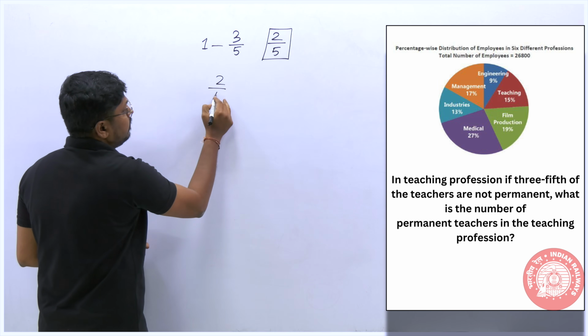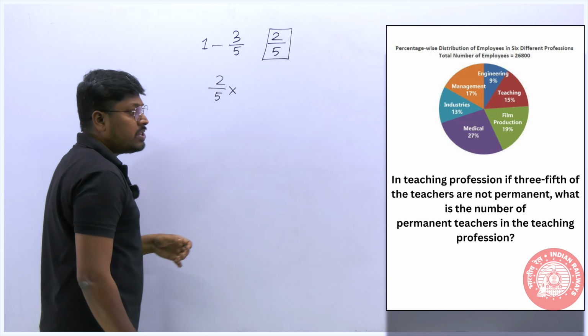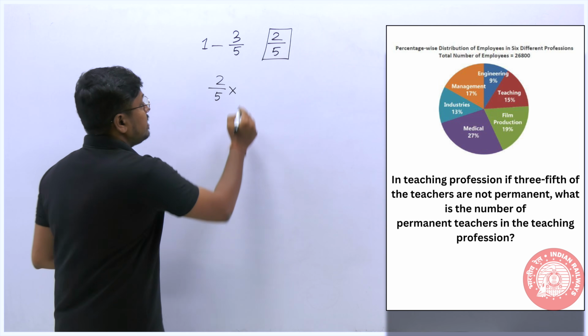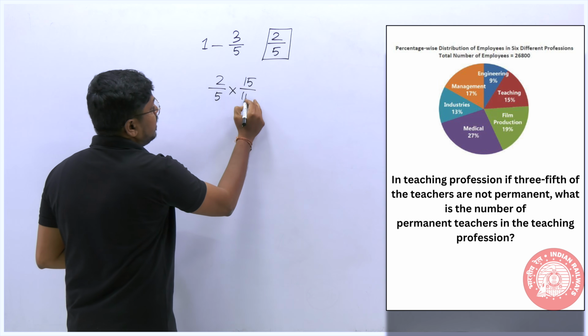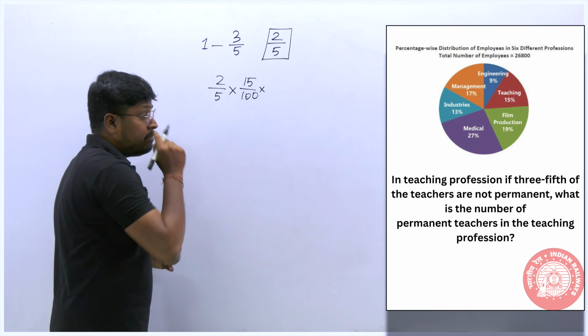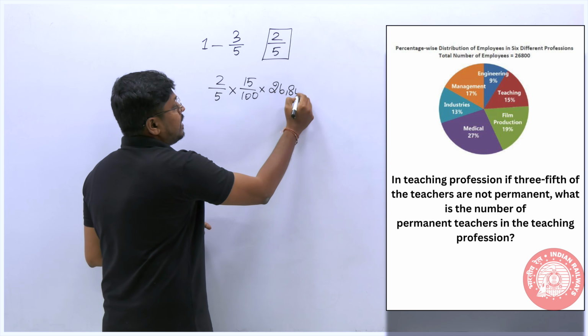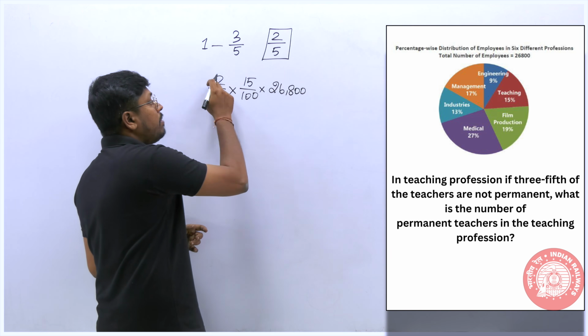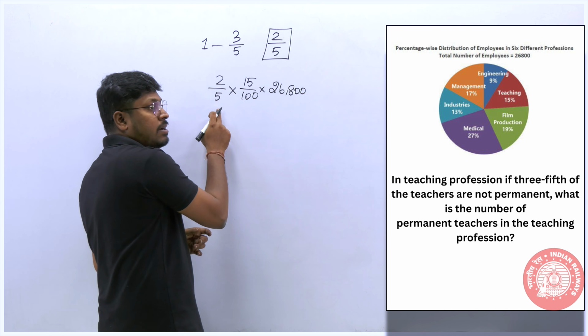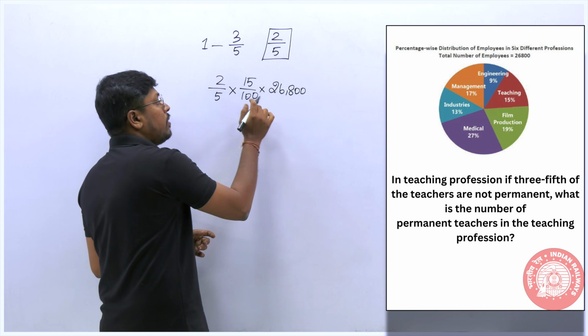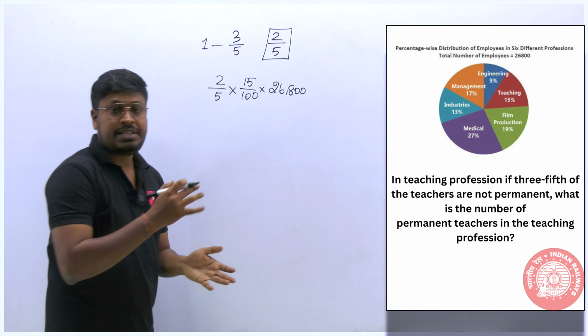So we can say 2/5 into 15 divided by 100, where 15% is the share of the teaching profession, and the total number of employees is 26,800.